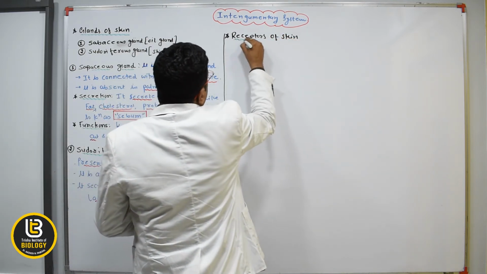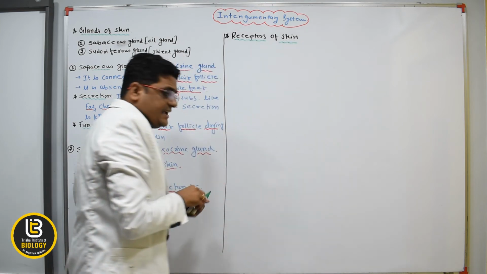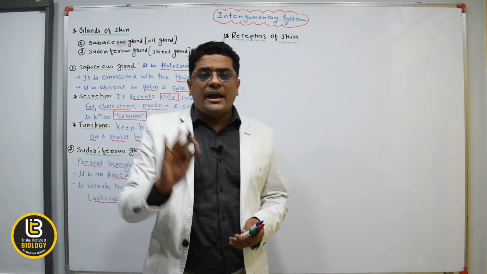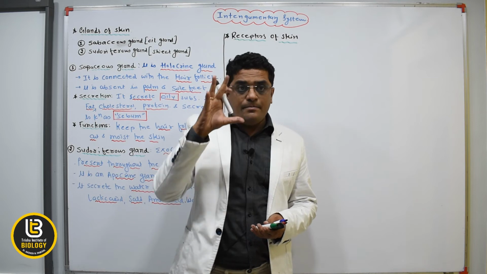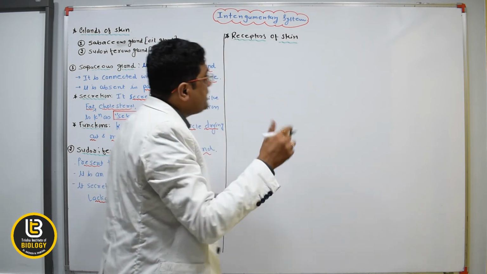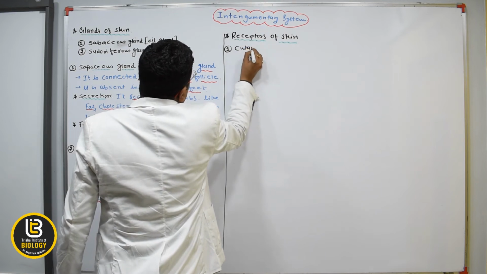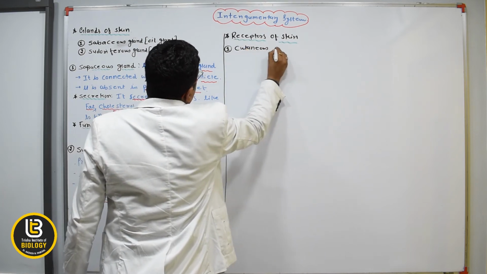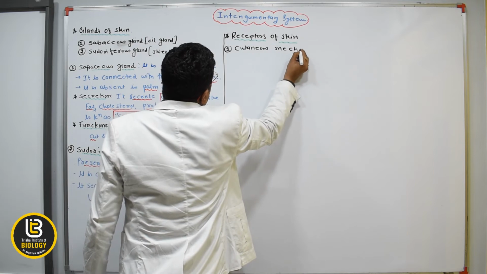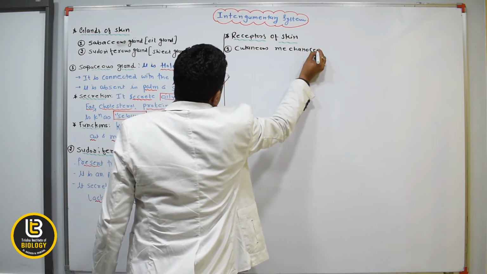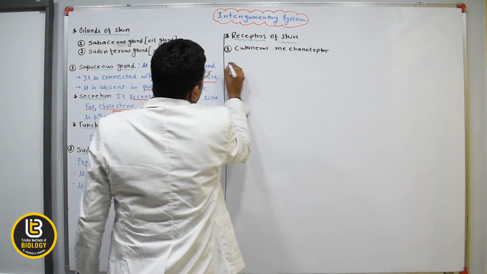So what are the receptors present in the skin? Skin has four main types of receptor. First is the cutaneous mechanoceptor.